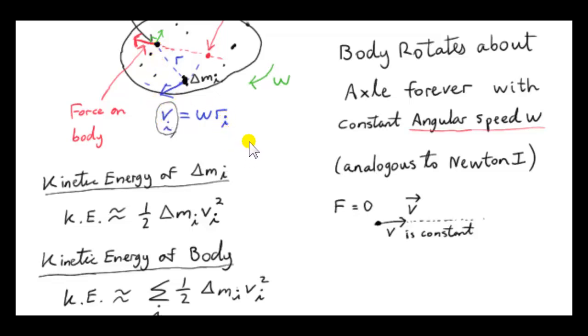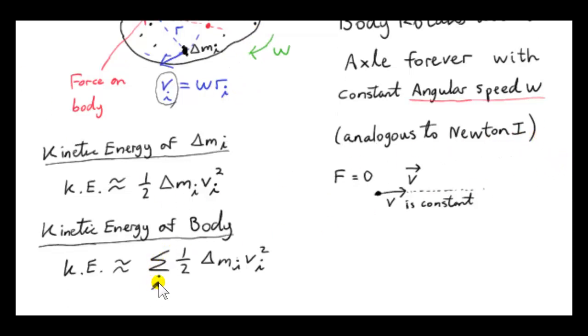You can see that v_i is proportional to r_i. If we double the radius, the distance of the particle to the axle, we double the speed. You can see that from the formula: v_i is just a constant omega times r_i. So v_i varies. The further the particle is from the axle, the greater its speed.